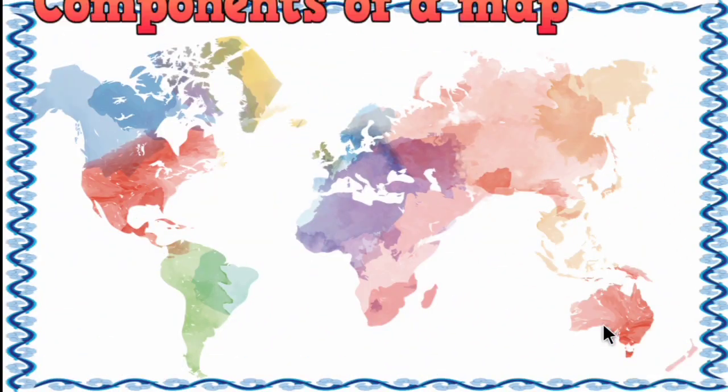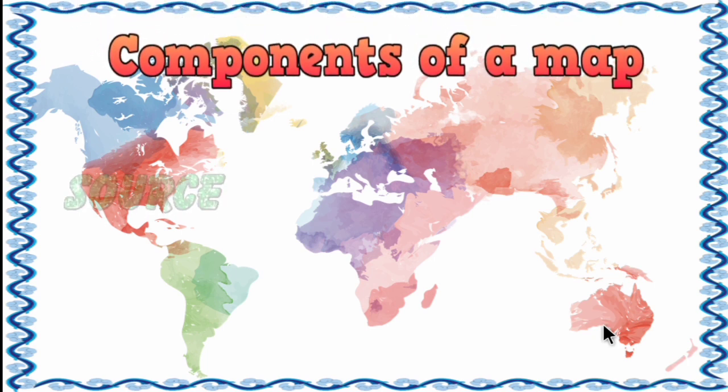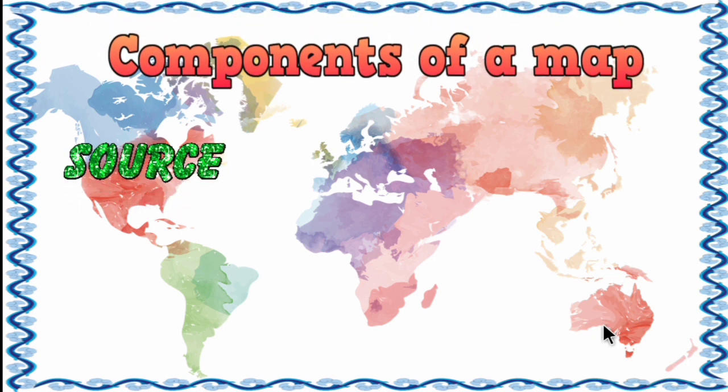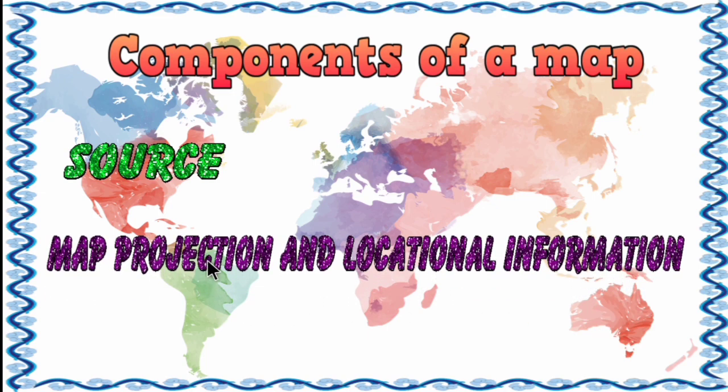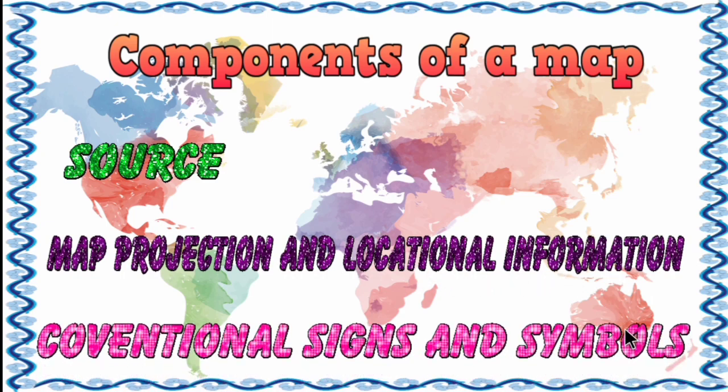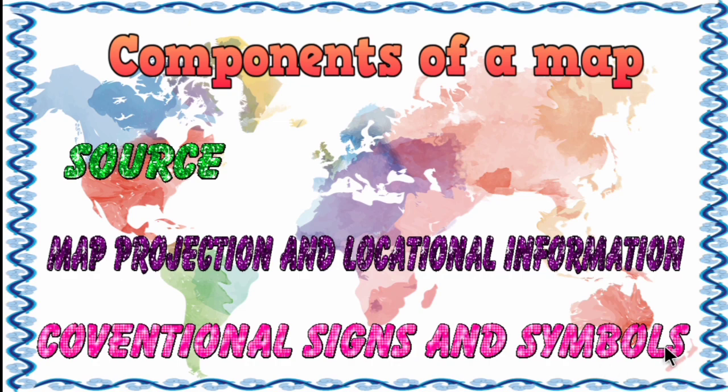And also the fifth one is the source, so you can know about the source of the map. And also the map projection, locational information, and conventional signs and symbols. So these are all the main components present on a map. So let's see it one by one.